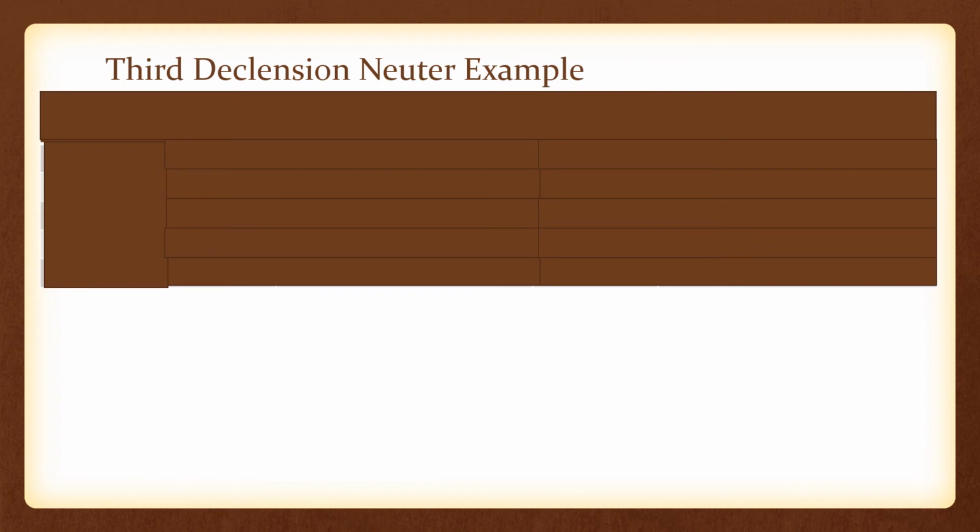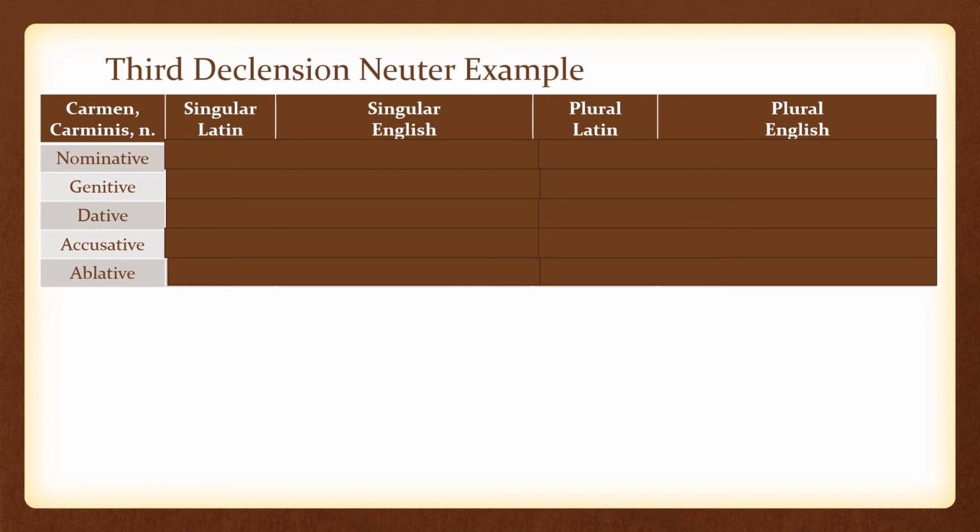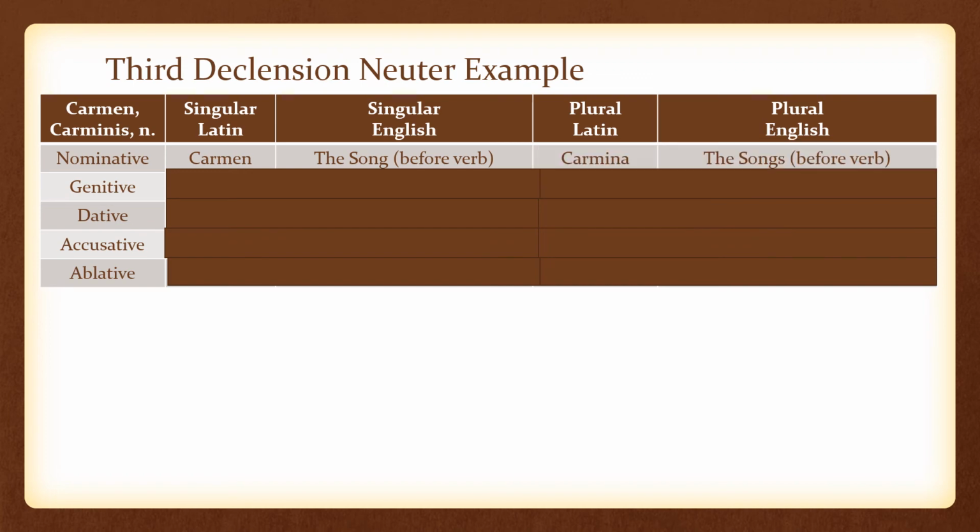Now we'll look at a third declension neuter example. Carmen, carminis. The nominative singular Latin form is carmen. In English, this would be the song before the verb. Our nominative plural Latin form is carmina. In English, this would be the songs before the verb.